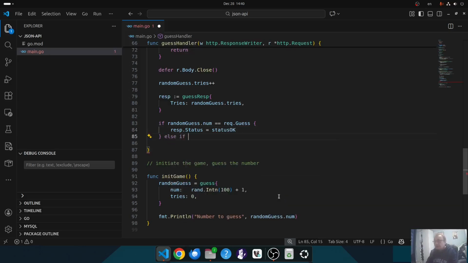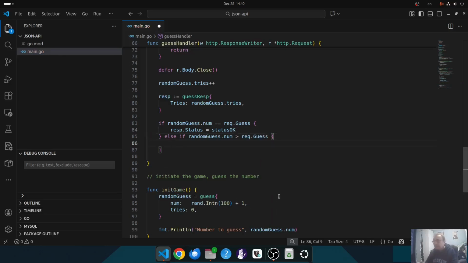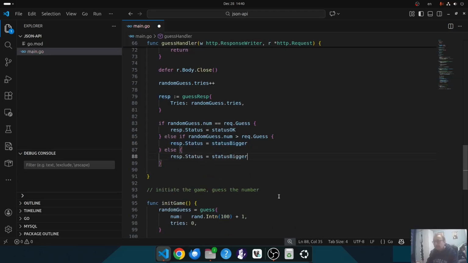If random guess number is bigger than request guess, then the status will be resp status equals status bigger, otherwise it will be status smaller. Okay, so I have the response ready to send.